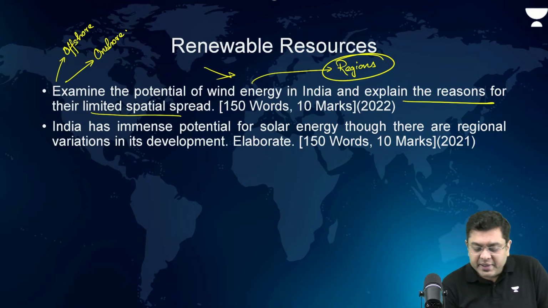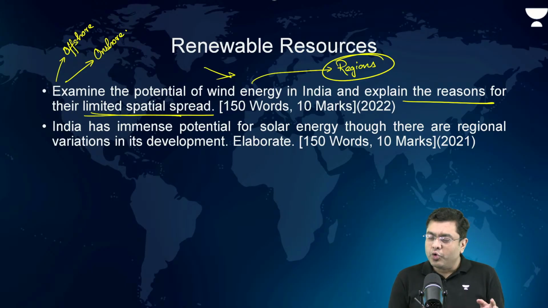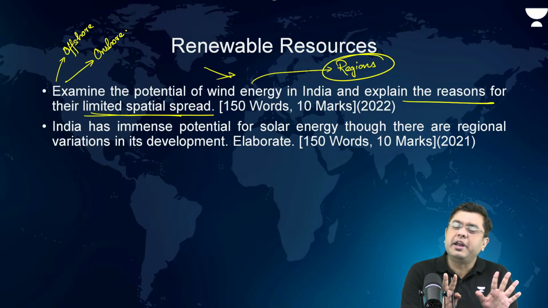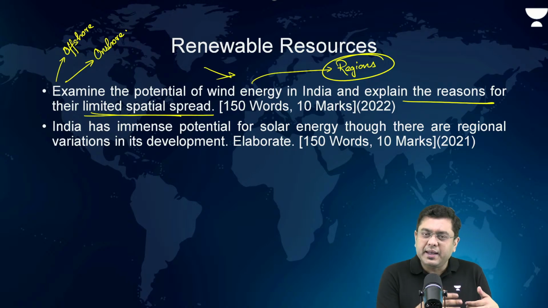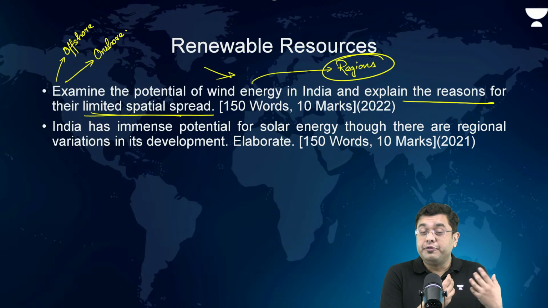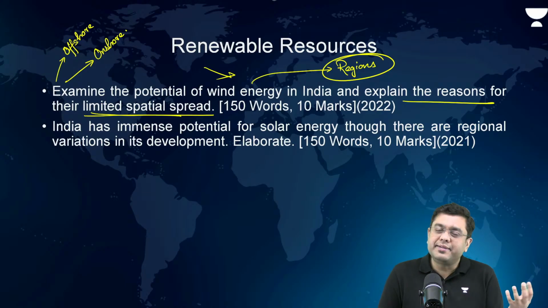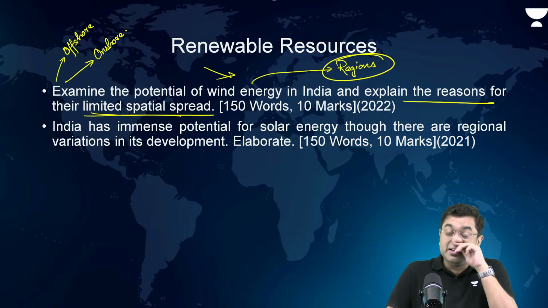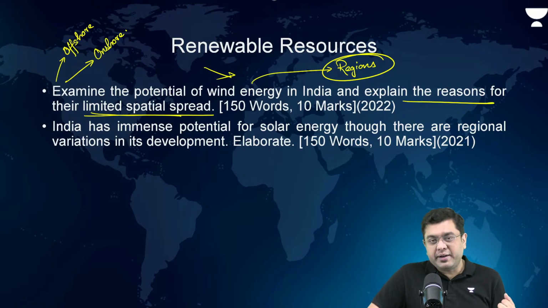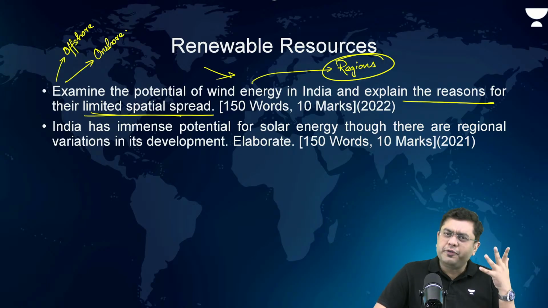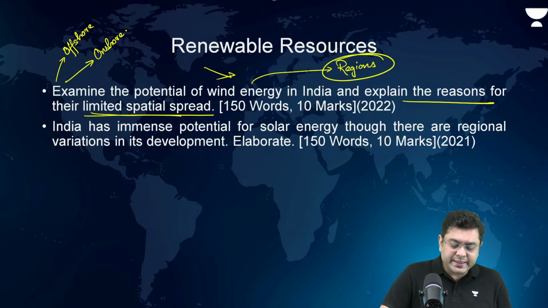Okay, so the limited spatial spread is owing to the lack of regular wind movement, land acquisition issues, then basically the presence of water bodies nearby creates a sporadically changing weather pattern, storm prone areas where wind energy cannot be generated reliably. Those are your aspects. Lack of technological development also you can cite.